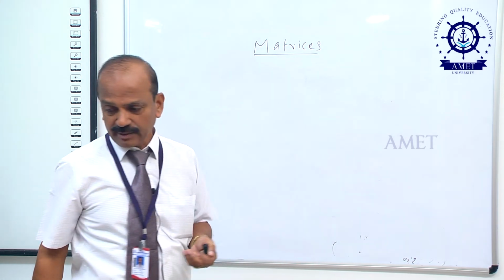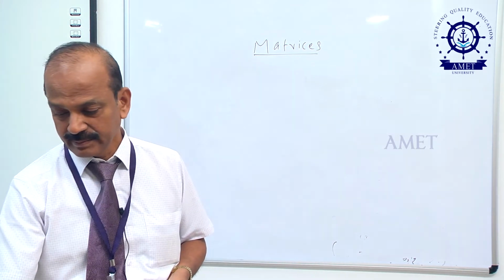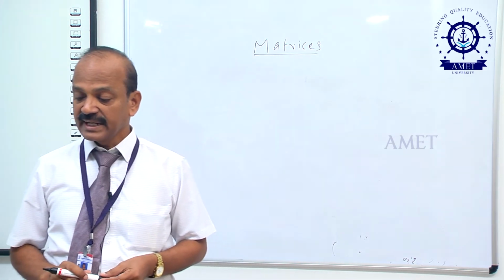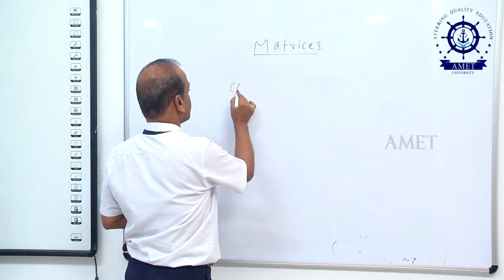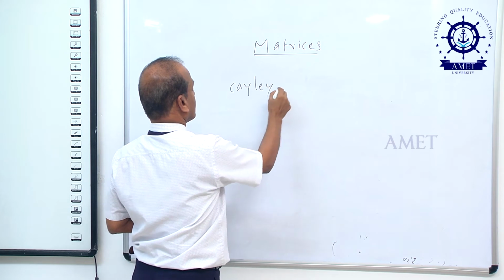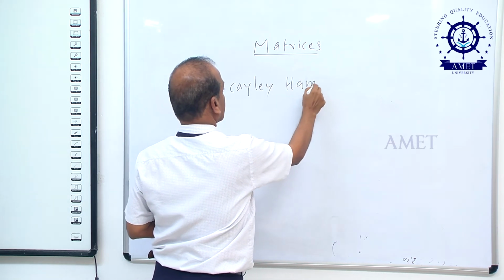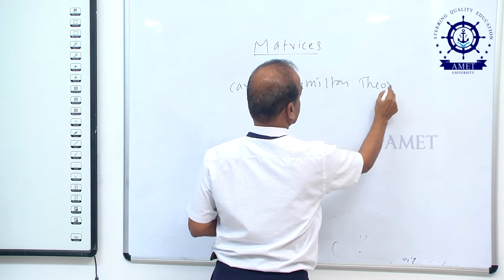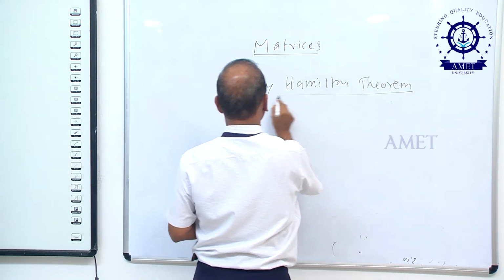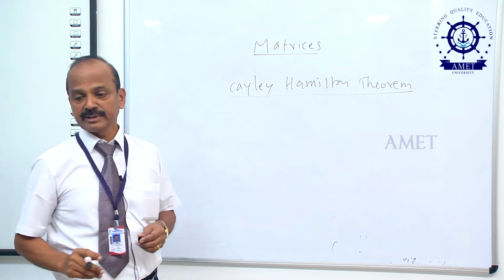Next we come to an important topic in matrices, that is called the Cayley-Hamilton theorem. What is the meaning of Cayley-Hamilton theorem?